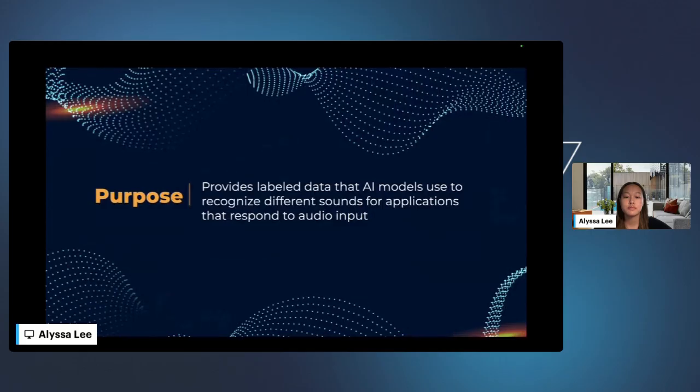The main goal of audio annotation is to provide high-quality labeled datasets for training AI models. These labeled examples help AI systems recognize and differentiate between different audio inputs, such as spoken words, accents, or environmental sounds. This is especially important in applications like voice assistants, for example, Siri or Alexa, speech-to-text software, emotion detection, and even in security or surveillance where audio cues are vital. Without properly annotated data, these models would struggle to understand or respond accurately to real-world audio.